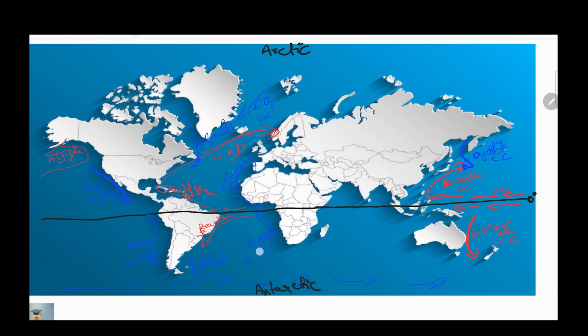Benguela cold current. Okay, I will repeat once the Atlantic Ocean currents. Look, now north equatorial current, it will move like this is the Gulf Stream warm current and it is called as North Atlantic drift. Now cold currents are called Labrador cold current and East Greenland cold current and Canary cold current in northern Atlantic Ocean. In southern Atlantic Ocean, that is Brazilian warm current and Falkland cold current and Benguela cold current.